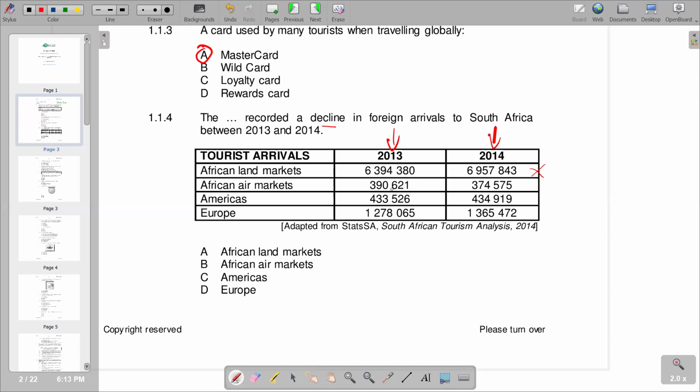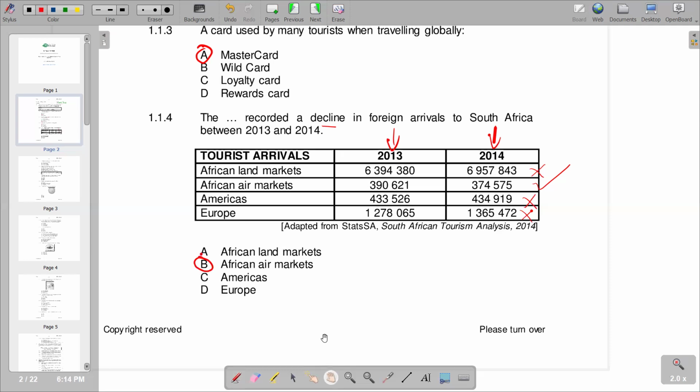And then we've got 390,621 to 374,575. We are seeing that this is a decrease. And then we go to Americas, 433,526 to 434,919, which is an increase. So it's not correct. Europe, 1,278,065 to 1,365,472, which is also an increase. So we are left with African air markets being the correct response that we have there. So we have African air markets on B. So we are saying B is the correct response.